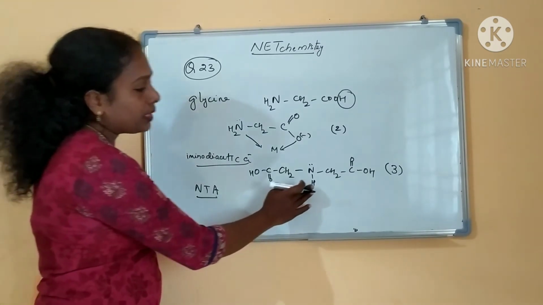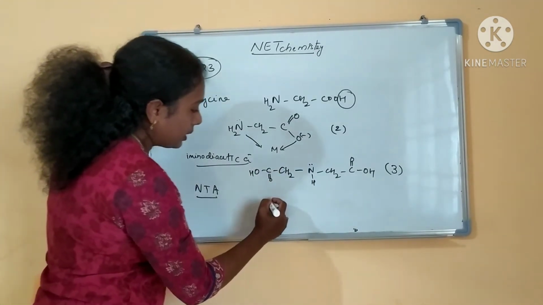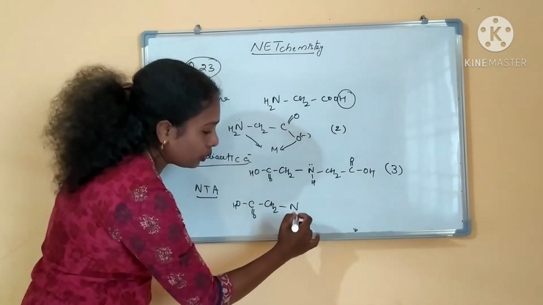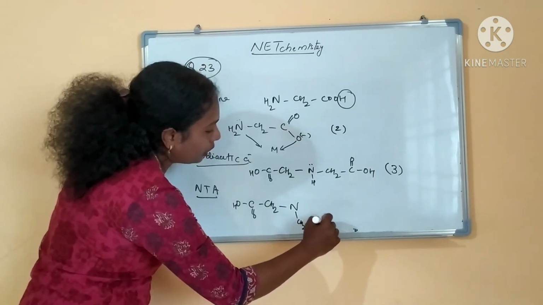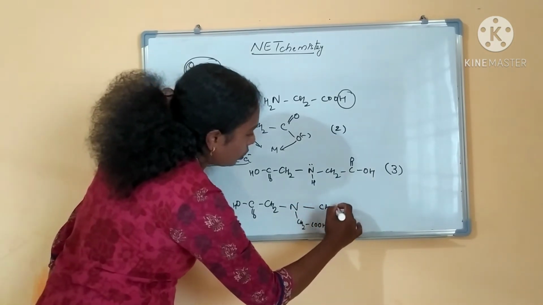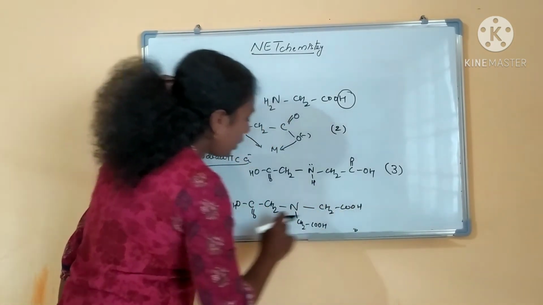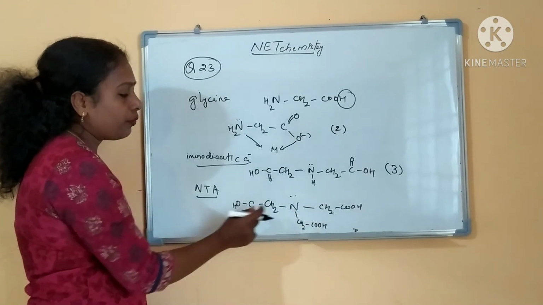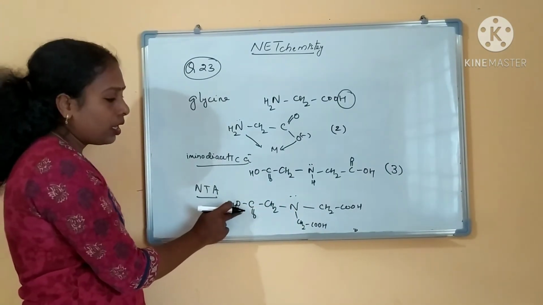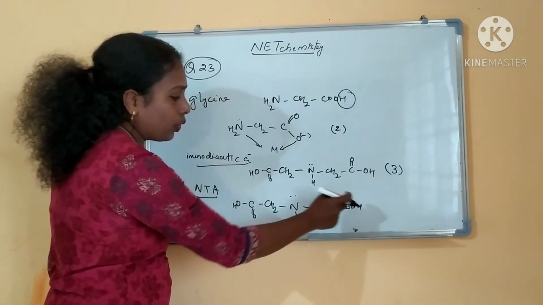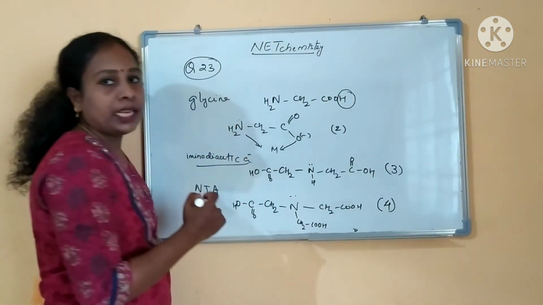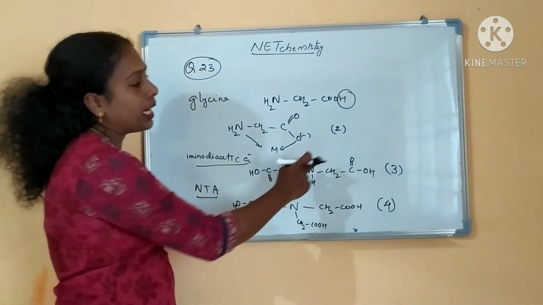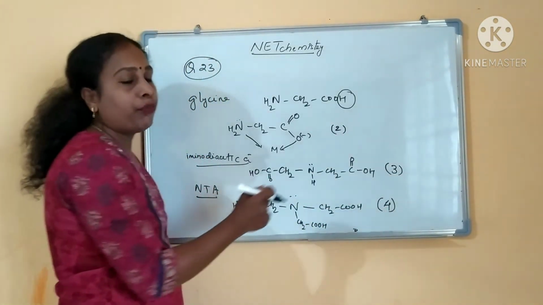Nitrilotriacetic acid. That means one more hydrogen has been replaced. This hydrogen also has been replaced by CH2COOH. Okay, and this is CH2COOH. This is what NTA is. And if you see how many donor sites are there: 1 oxygen, 2 oxygen, 3 oxygen and 4. So it is a tetradentate ligand. NTA is a tetradentate. So your answer is 2, 3 and 4.